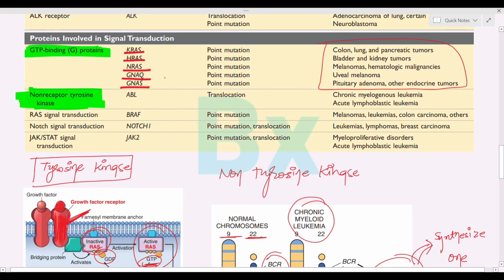There are different examples. Due to the KRAS mutation, there will be colon, lung and pancreatic tumors. And in the case of non-receptor tyrosine kinase, the most common example is chronic myeloid leukemia.